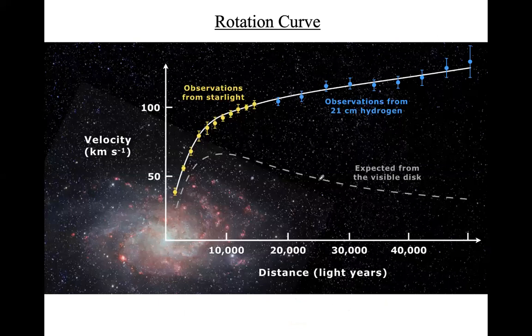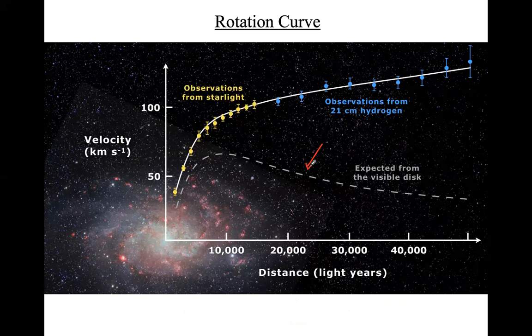And here is the actual curve that I was mentioning in the previous slide. This dotted line right here is what someone would expect using the normal matter, which means the visible matter.